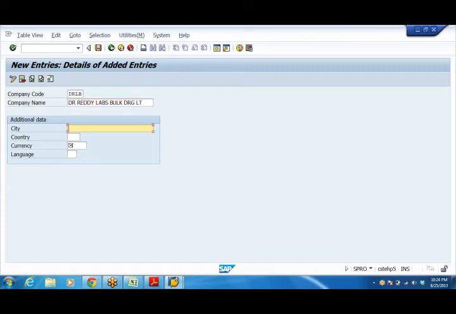City, Hyderabad. Country, India, IN. Currency, INR. Language, I'm going to use English. All these things I need to tell to the system. Once you enter these things, we have to save it.